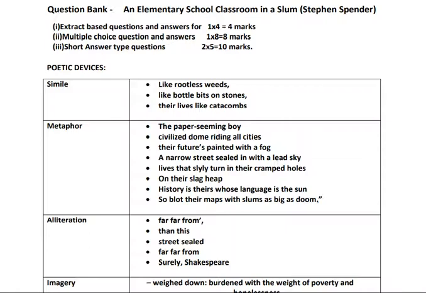So the way the poet uses the language, he uses the language figuratively. He makes use of a number of devices. So what are those devices? A speaker of English uses words in order to communicate.